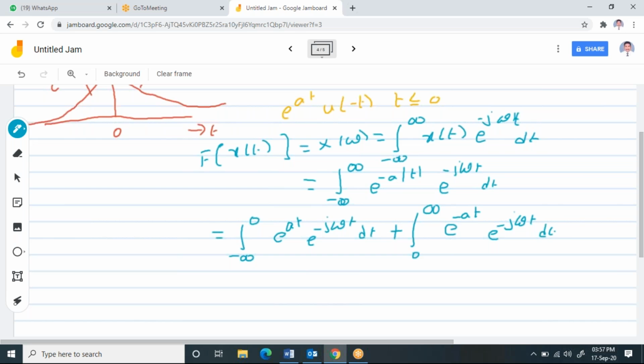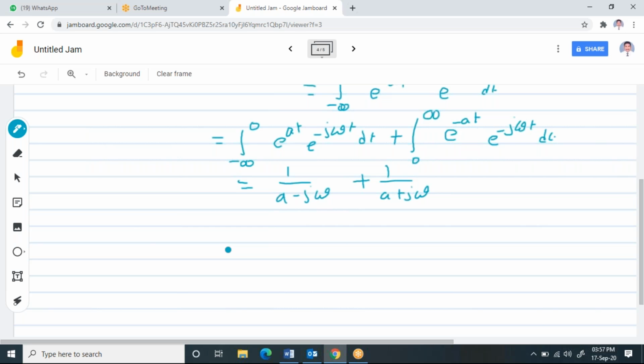Already we solved this. The answer for this is 1 by a minus j omega. And we solved this also. The answer for this is 1 by a plus j omega. Now if you simplify this, you will get 2a by a square plus omega square. This is the Fourier transform of e power minus a mod t.